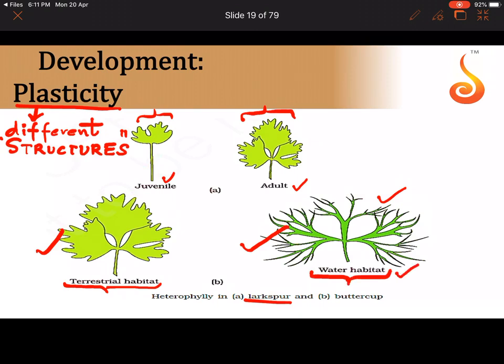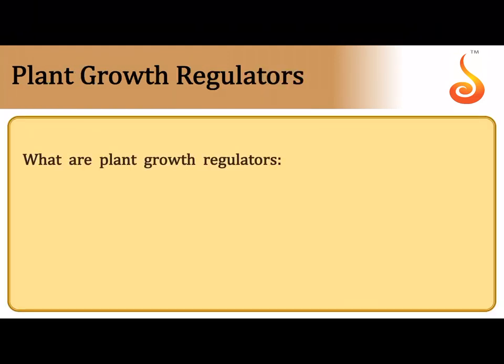So what you see here is, according to the environment, whether the leaf is above the level of water, whether the leaf is below the level of water or underwater, whether the plant is in its juvenile or its growing or vegetative stage, whether the plant has become reproductively mature, whether the plant has now become an adult, based on all this, you can see that the structures are changing. Okay, so this is called plasticity in plants.